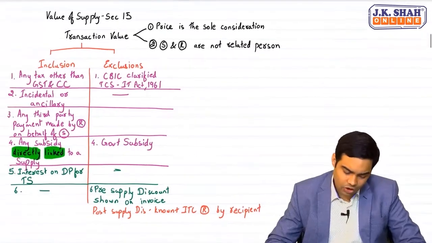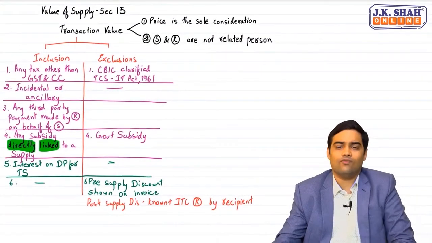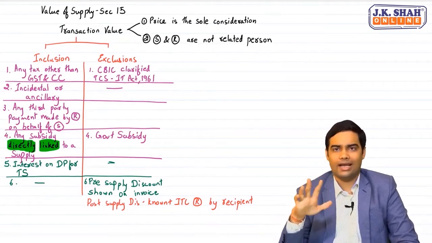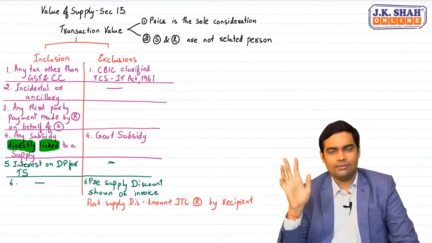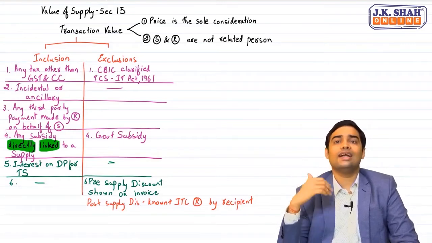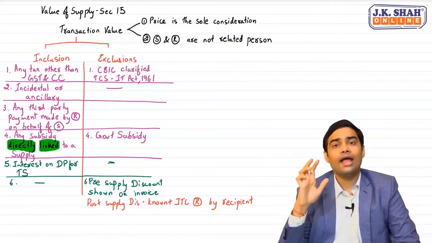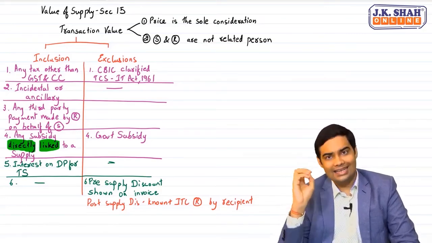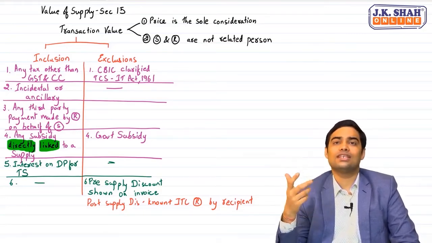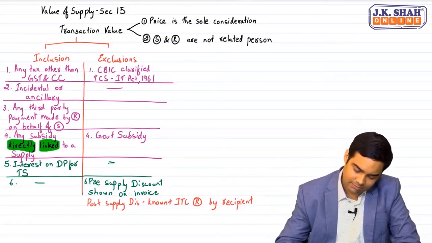See, when we talk about discount, there could be instances where there is an offer saying that today you buy 10 units, but if in a quarter you buy total 100 units, you will get an extra discount on all 100 units, 10%. This discount is not given at the time of supply. This discount is given when the target is completed. This is a post-supply discount.